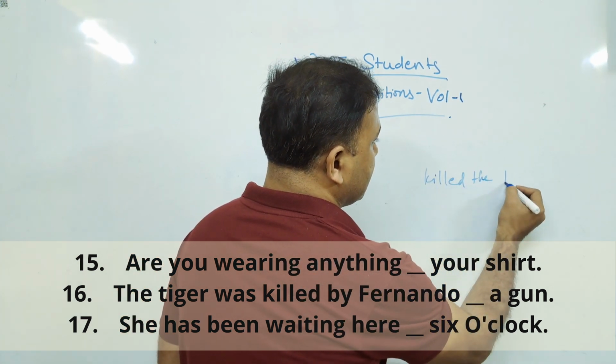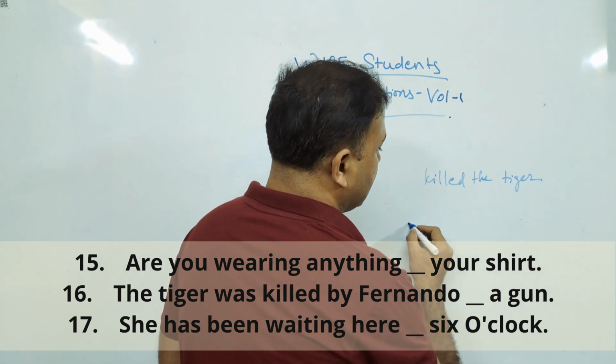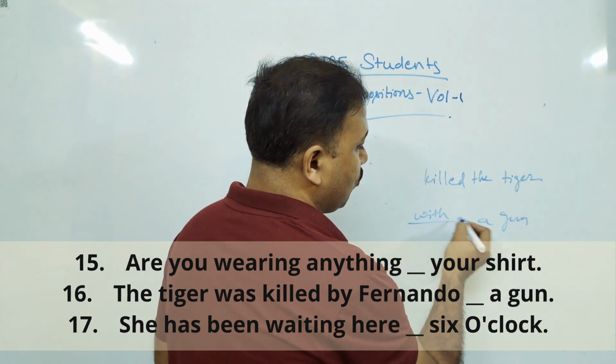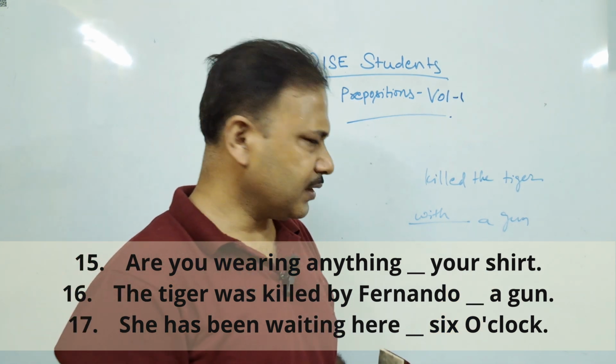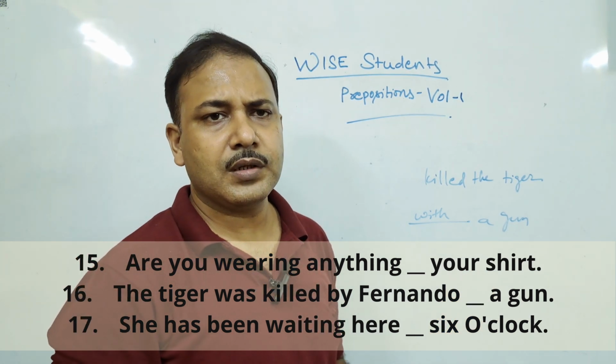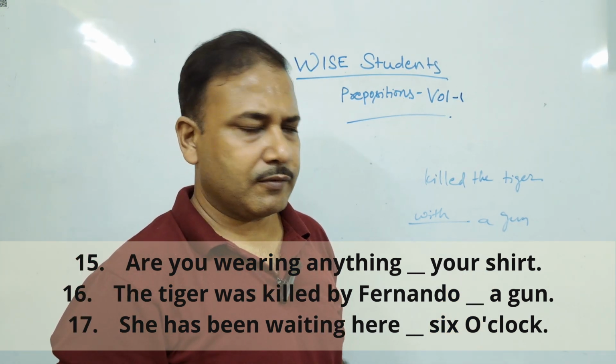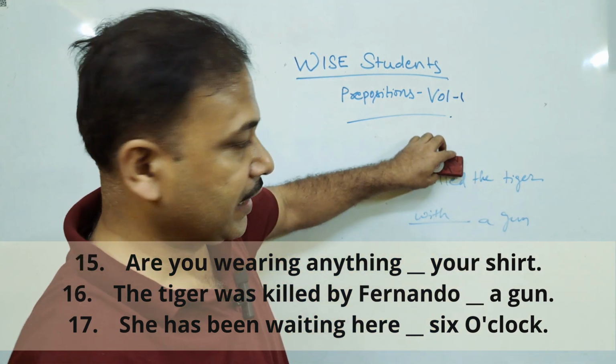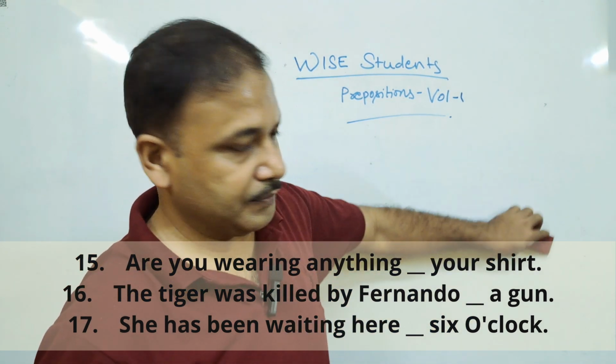Killed the tiger dash a gun. So the preposition will be "with a gun." Anything, you can use a lathi, you can use a stick, a knife, but it's difficult to kill a tiger with a knife. In that case, the tiger will be killing Fernando.